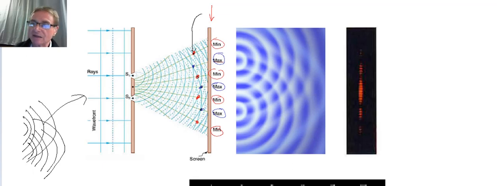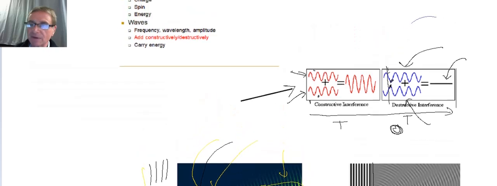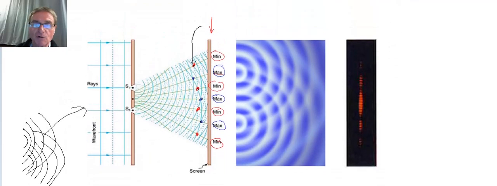Just like in the diagram I showed up here, when the crest and trough meet together, they cancel each other out. When crests and crests meet together, they add up and we get a larger wave. Okay, well, this works with light as well. So we can see sort of a pictorial representation of that here.